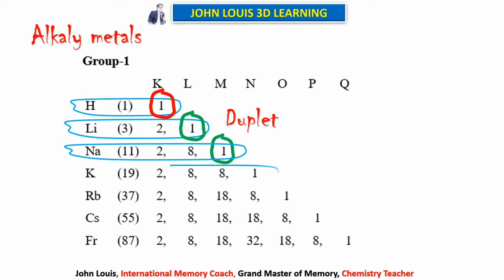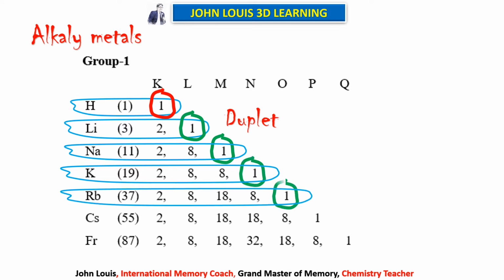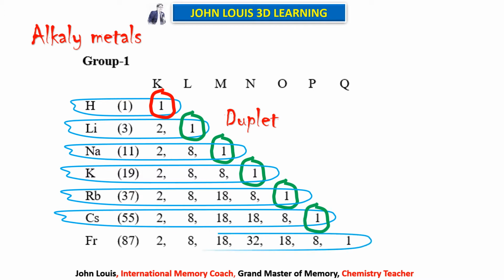See, you look at all the elements: hydrogen 1, lithium 1, sodium 1, potassium also 1, and rubidium also has only 1 electron in the outermost orbit, and cesium also has 1 electron, and francium also has 1 electron in the outermost orbit. Okay, so how can it attain stability now? What I told you, if they have 8 electrons in the outermost orbit, they become stable, isn't it? Except hydrogen and helium, they should have 2 electrons. So here, how is it possible?